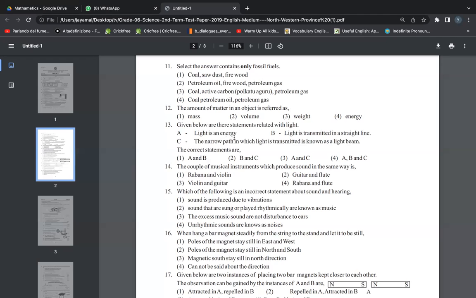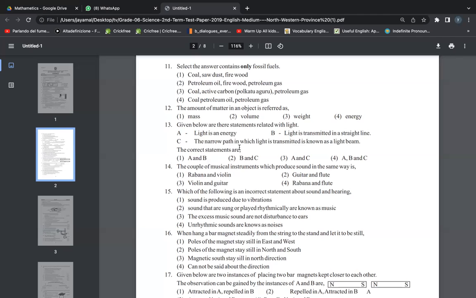Then, given below are statements related to light. Light is an energy. Light is transmitted in a straight line. We know that light is an energy, and I have explained in my lessons that light is transmitted in a straight line. Can you remember the activity I sent you? There's an activity which can be done using a torch and by keeping a comb. So you can see some rays and a beam, right? From those activities, we get to know that light is transmitted in a straight line.